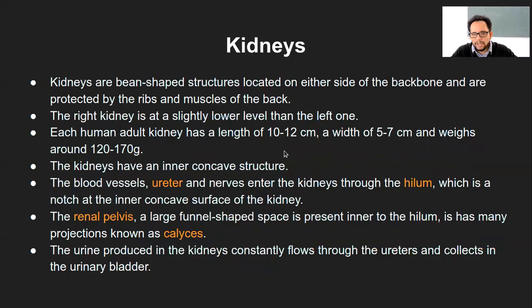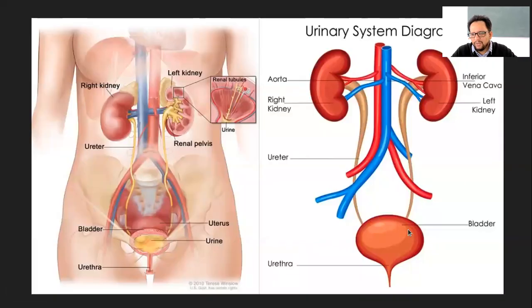So let me show you that part as well. Exactly, this diagram is a little faulty. The ureters, these tubular structures, are projecting a little inward into the urinary bladder.